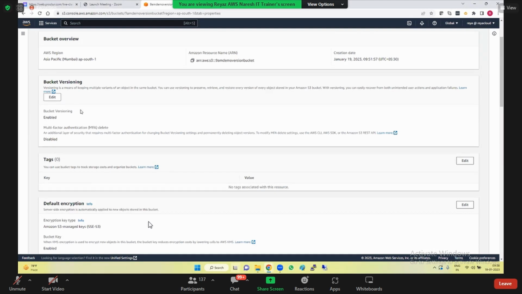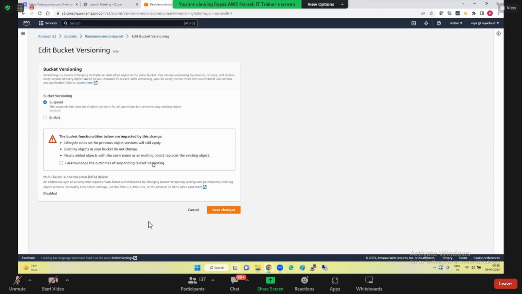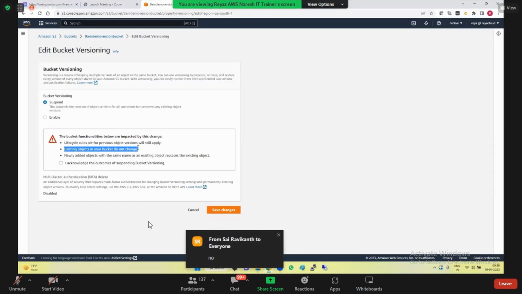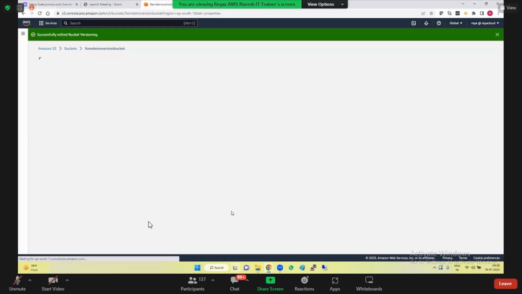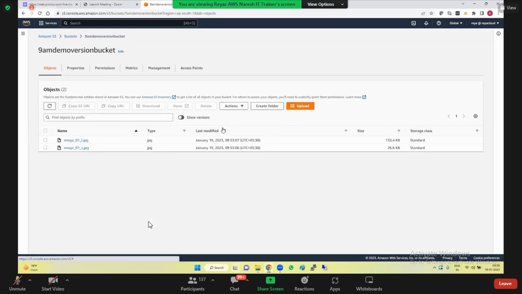Now click on edit and then I'm going and suspending it. So guys, if I suspend the versioning, do you remember I told you the existing objects will be changed? No. Existing objects in your bucket do not change. So newly added objects will be the version will be suspended, correct? So now I acknowledge and then save. That means you suspend it. Okay, guys, now I have suspended it.